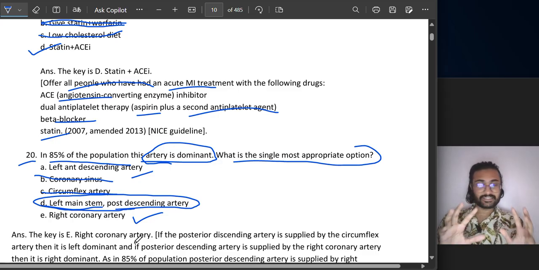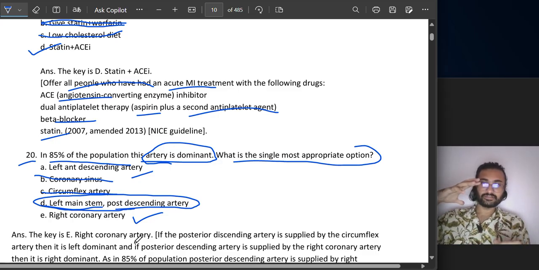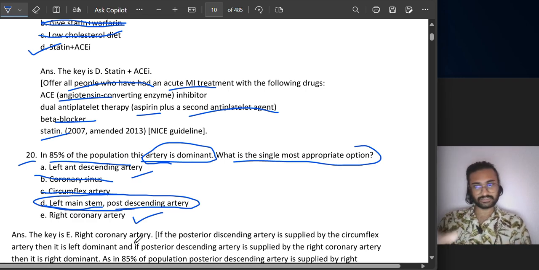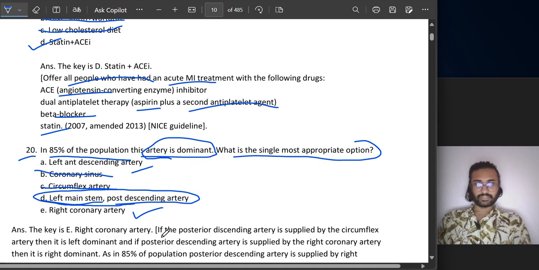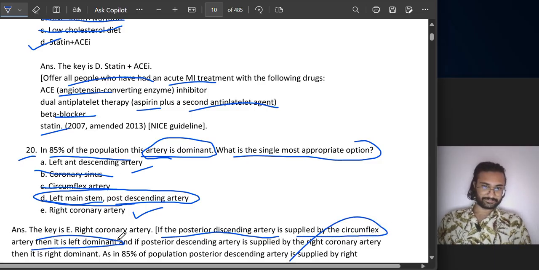But the question says 85% of the population has what kind of setting of the heart? If the posterior descending artery is supplied by the circumflex artery, then it is left dominant.